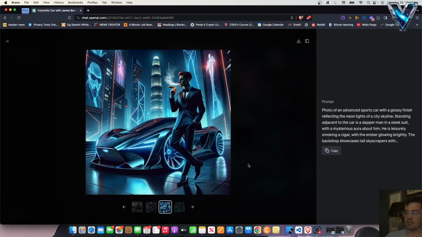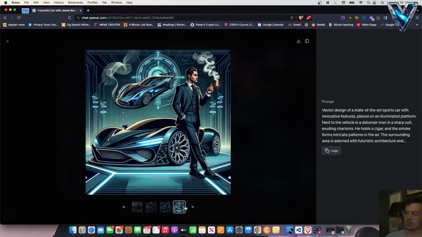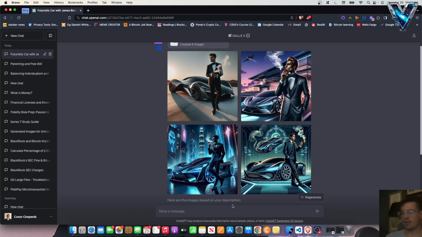Man, that's pretty cool. It almost looks like Andrew Tate. Photo of an advanced sports car with a glossy finish reflecting the neon lights of a city skyline. Standing adjacent to the car is a dapper man in a sleek suit with a mysterious aura about him. He is leisurely smoking a cigar with the ember glowing brightly. The backdrop showcases tall skyscrapers. This is probably my least favorite of all the images. Back to the design of a state-of-the-art sports car with innovative features placed on an aluminum platform. Yada, yada, yada. So yeah, let's do another one.